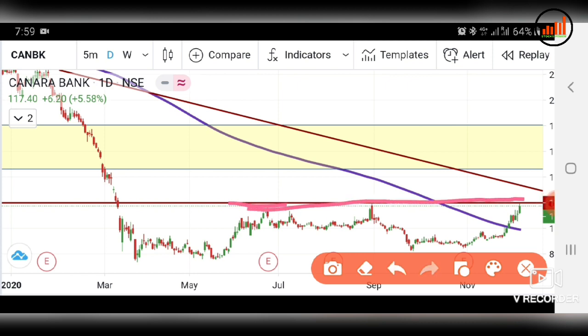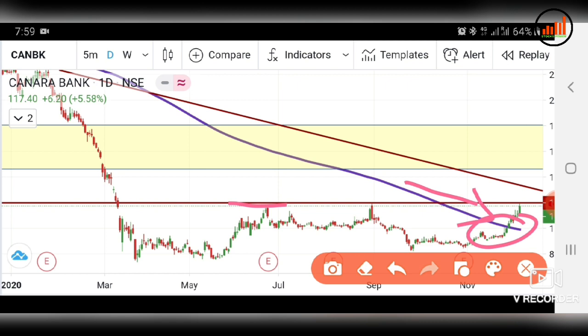So you all can keep these levels in mind. This level is at 120, and Canara Bank is taking resistance of that level. One good and important thing is that Canara Bank has crossed the 200 days moving average. You all can see here, Canara Bank has crossed the 200 days moving average. That is also an important thing.